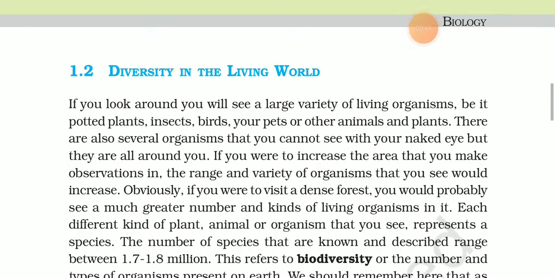If you were to increase the area that you make observations in, the range and variety of organisms that you would see increase. Obviously, if you were to visit a dense forest, you would probably see a much greater number and kinds of living organisms in it.